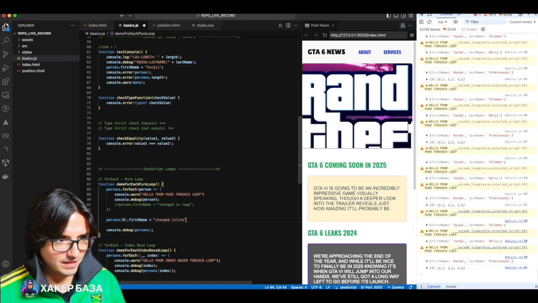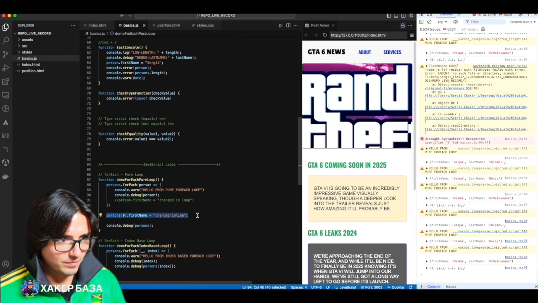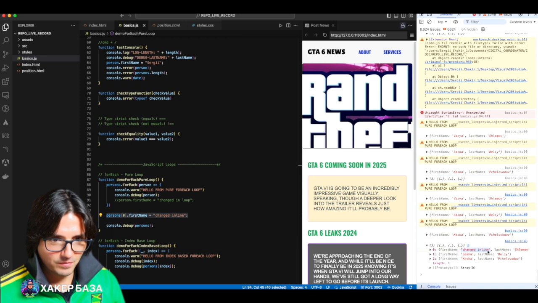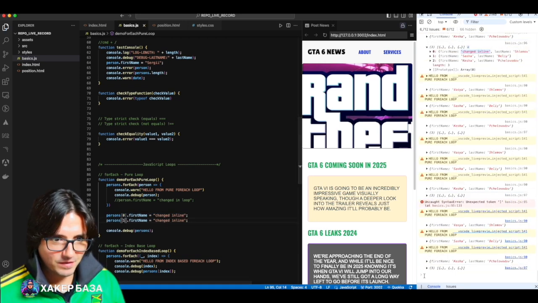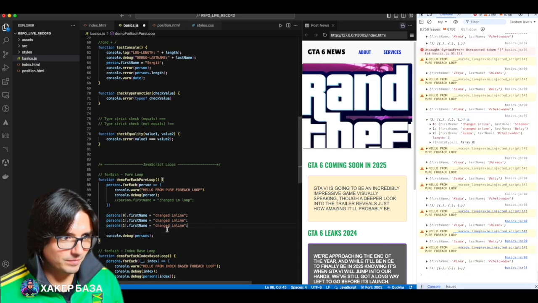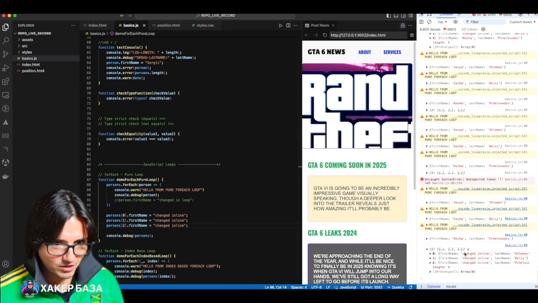So we changed it in an inline format, like changed inline. Look, it's already printing for us. See, we only changed the first element. Then we can also change the second one. Changed inline. Now we are finishing up. Change the third one. Changed inline. All done, we changed all 3.